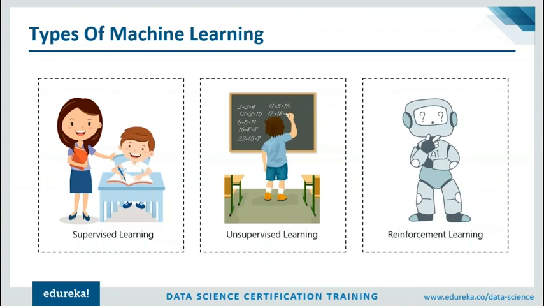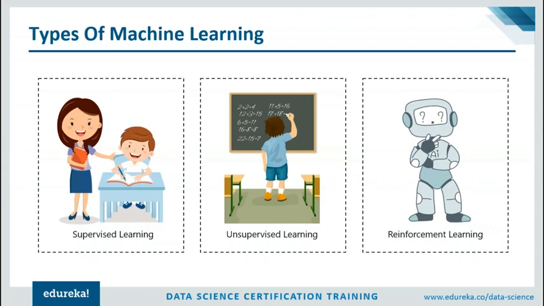Next up, we have unsupervised learning. Now, here the data is not labeled, there is no guide at all. The machine has to figure out the data set given and it must find hidden patterns in order to make predictions about the output. So, an example of unsupervised learning is an adult like you and me. We don't need a guide to help us with our daily activities, right? We figure things out on our own without any supervision.